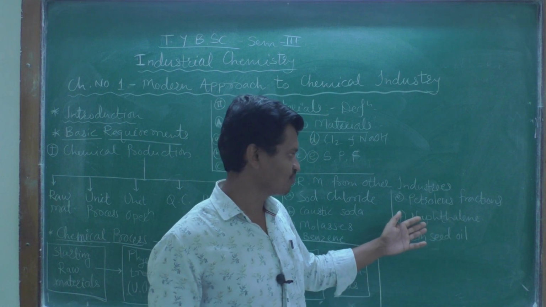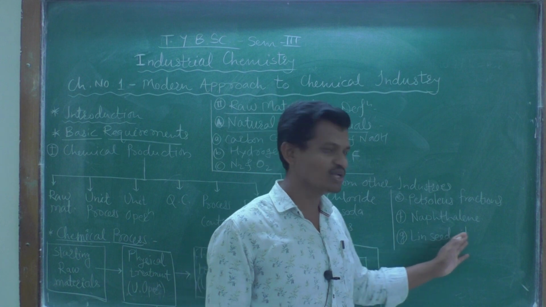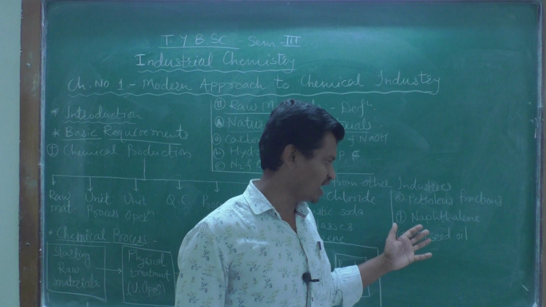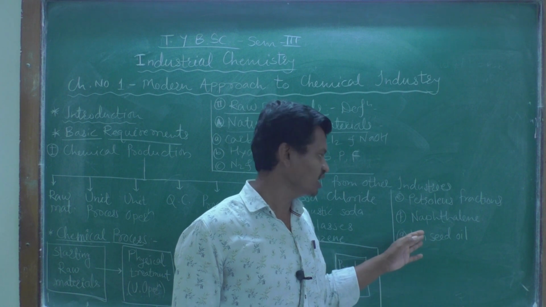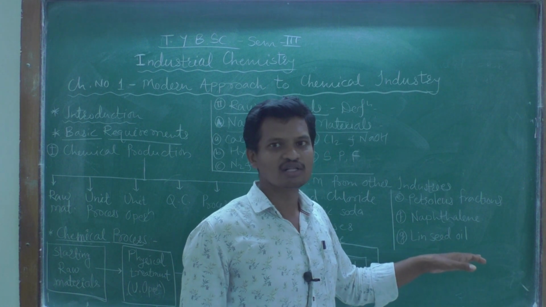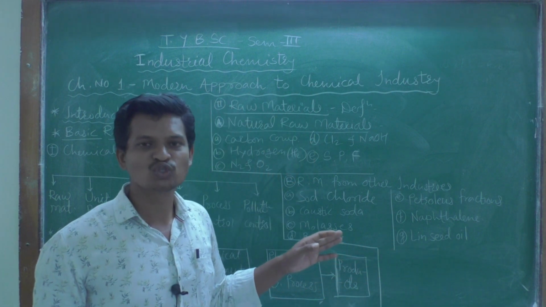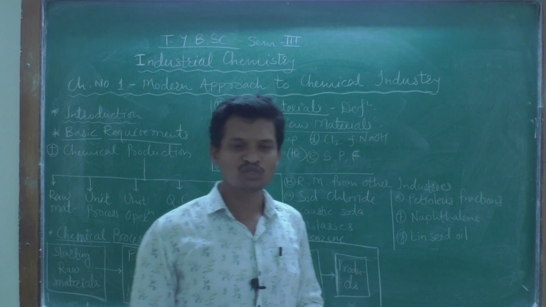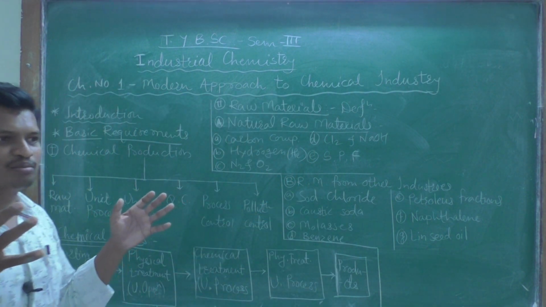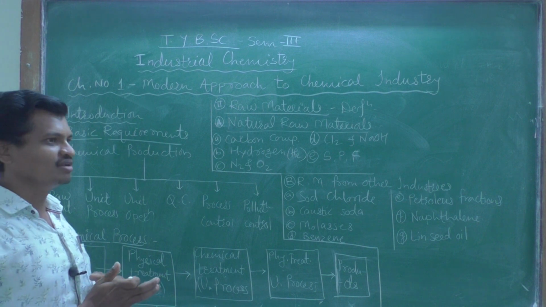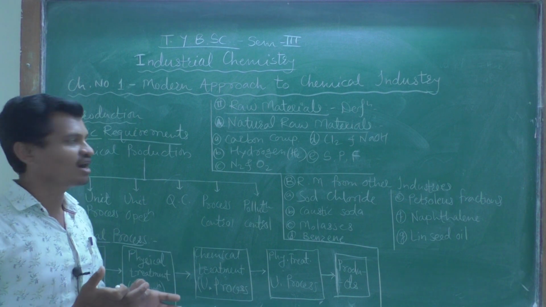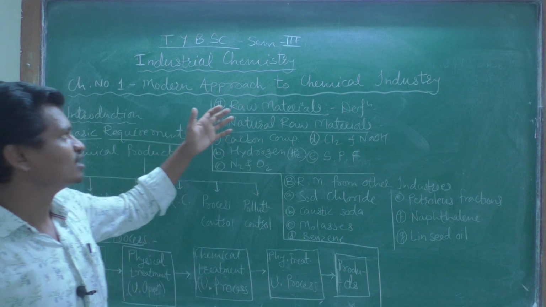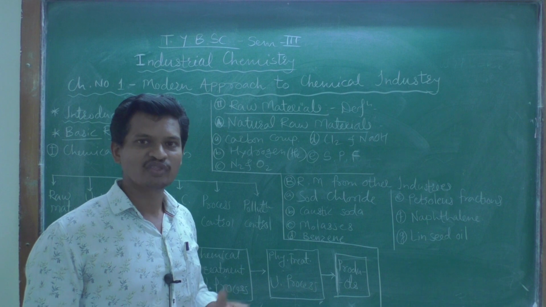Then linseed oil is again used. It is a very important and very cheap source, a non-edible oil, for the production of soaps and detergents. Okay, so this is all about the introductory part and the general idea about the modern approach, that is, the recent approach to the chemical industry.